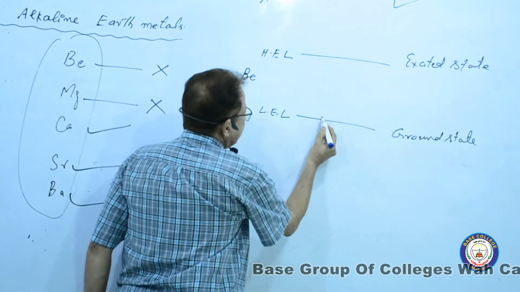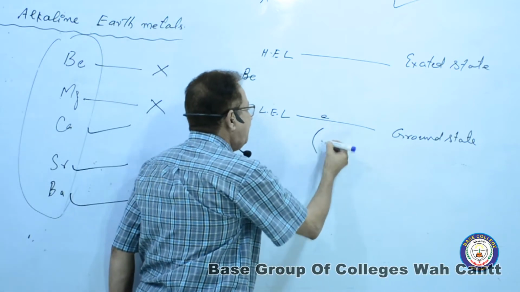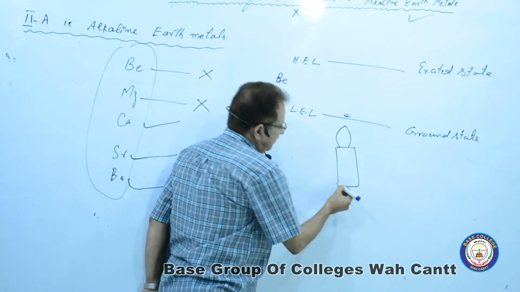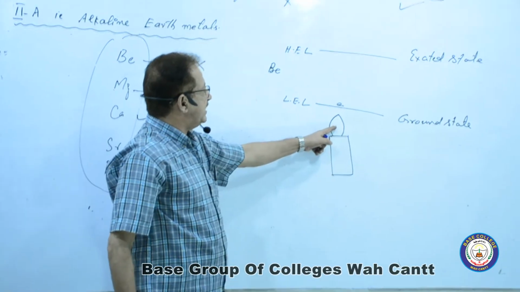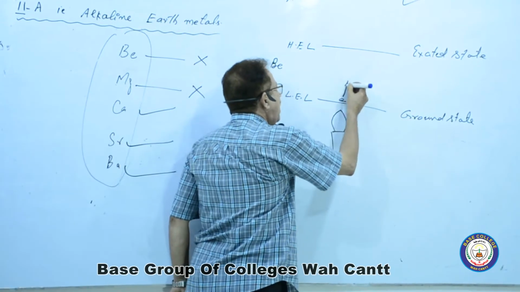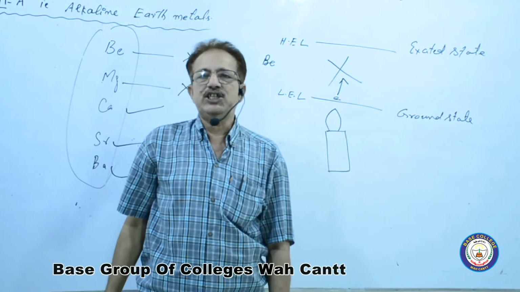Here the electron of beryllium is present, with the help of the flame of the burner. When we provide energy in the form of heat to this electron, it will not jump from lower to higher energy state.